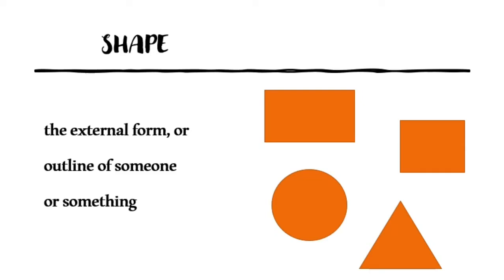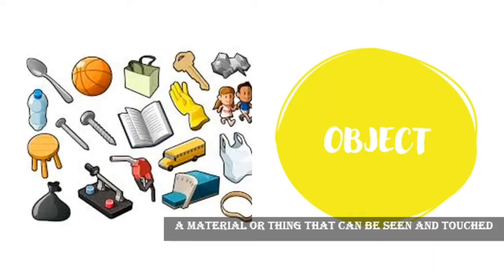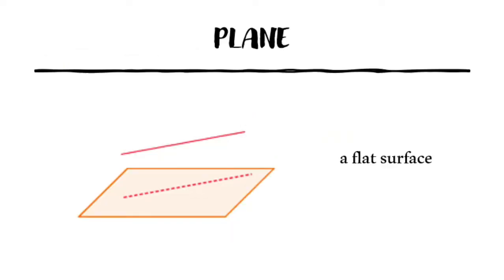For example, when you see a television, you can see a rectangle there. When you look at a ball, the shape of the ball is circular or round. Object: a material or thing that can be seen and touched. You can see a spoon and touch it. Spoon is an object. Similarly, bag, keys, vehicle, all these are objects. Plane means a flat surface. The floor of your house or your classroom is a plane.